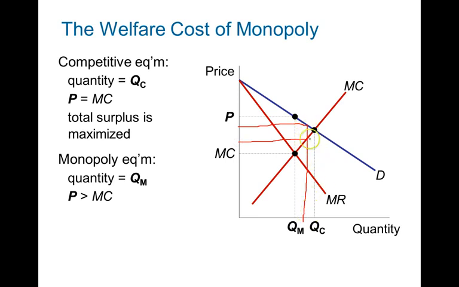However, they don't because for them, at this point, MC is greater than MR, so I'm not going to produce more. I'm only going to produce at a point where MR equals MC, and that's where my profit is maximized. So they actually could have produced this much extra. They could have produced at QC level, but they don't because for them it is not profit maximizing, and so that triangle, that extra amount that they could have produced, is known as deadweight loss.